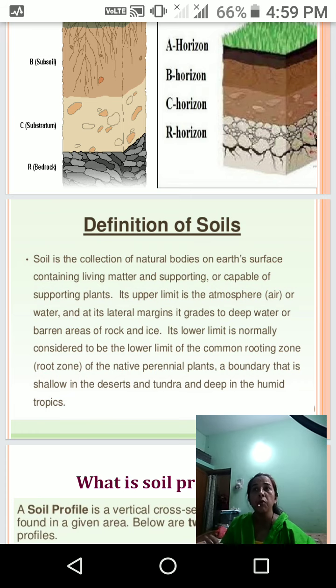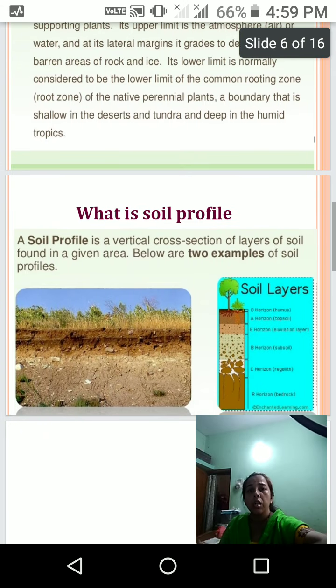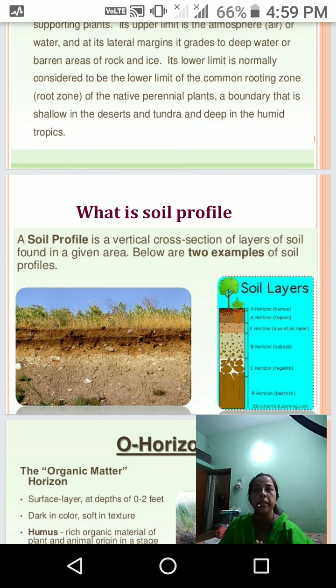Then, what is the soil profile? A soil profile is a vertical cross section of the layers of the soil found in a given area. For a specific area we study the specific soil profile, which type of soil is found in a specific community or specific state. There are two types of examples of soil profile, as you see in the diagram, the soil layers. Which type of soil layers are found in a specific area and specific state, both are important for the soil profile.